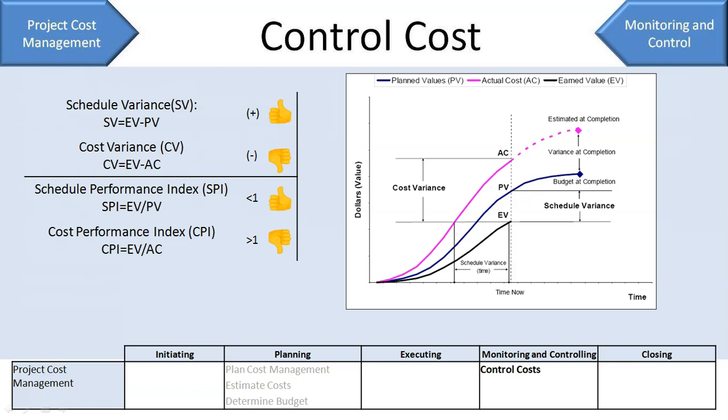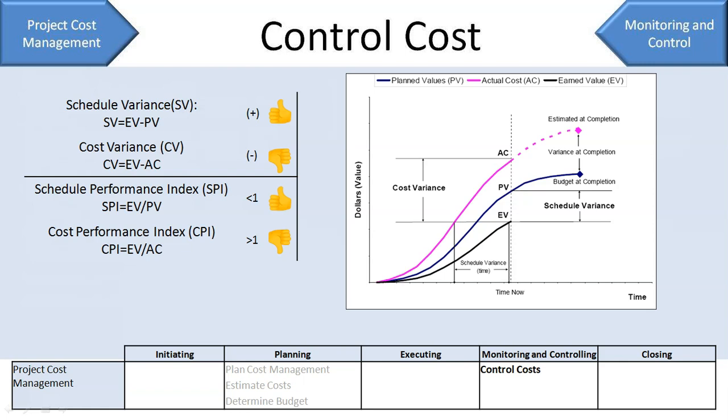And positive cost variance and schedule variance means you are ahead of cost and schedule. Negative means you are behind the cost and the schedule, and zero means you are on track, as per the planned, right? And we can also calculate our indexes, which is schedule performance index, EV divided by PV, or your earned value divided by planned value, and your cost performance index is EV divided by AC, or your earned value divided by actual cost.